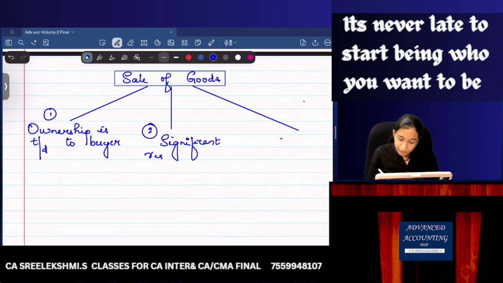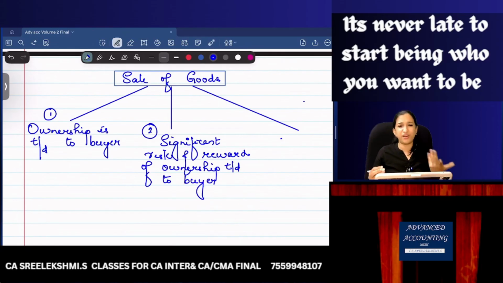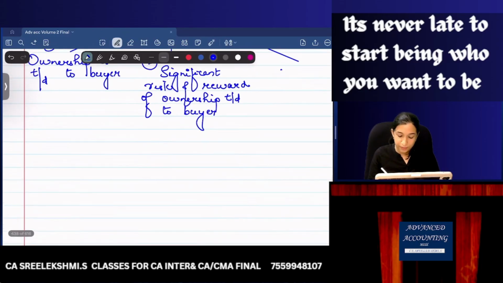Significant risk and reward of ownership transferred to buyer. Risk and reward. What is this? Say for example, on 1st May 2026, you bought a mobile phone.